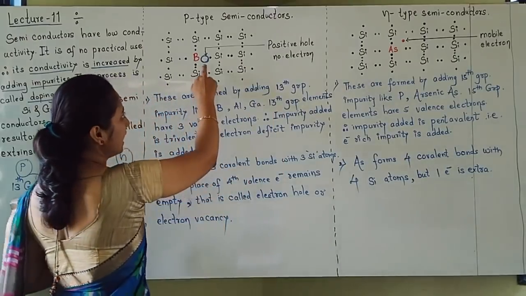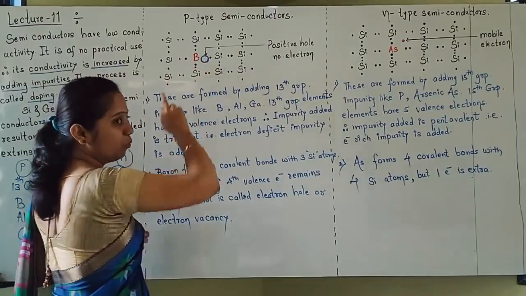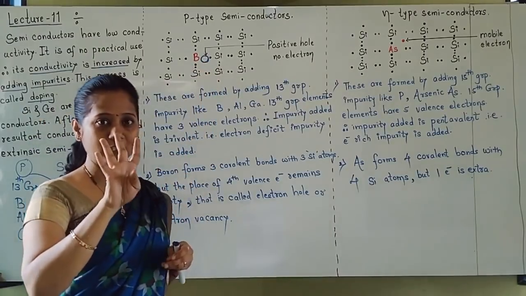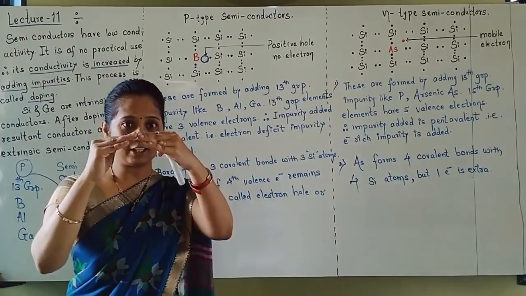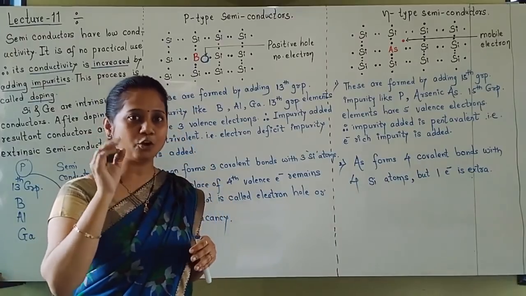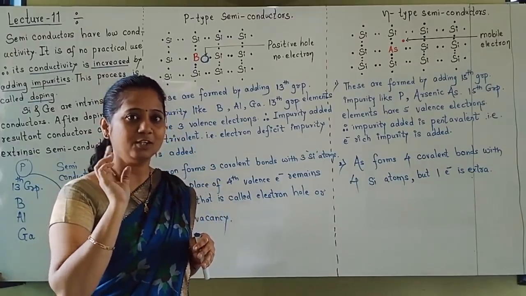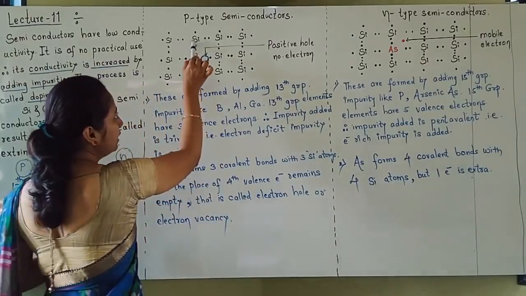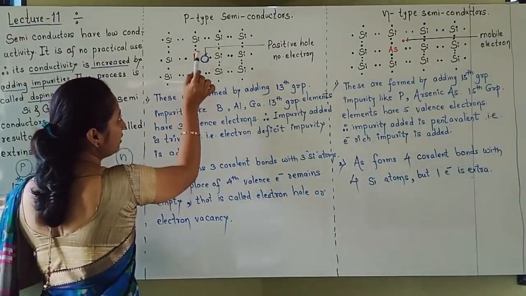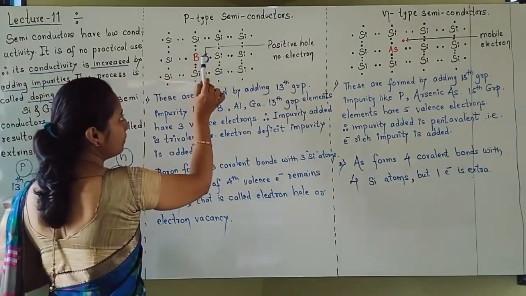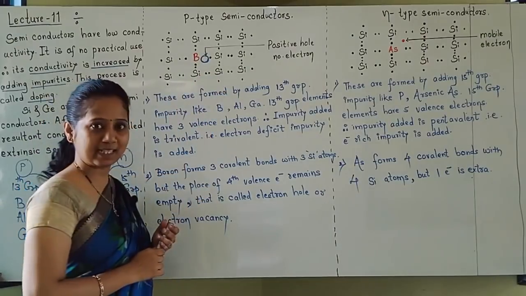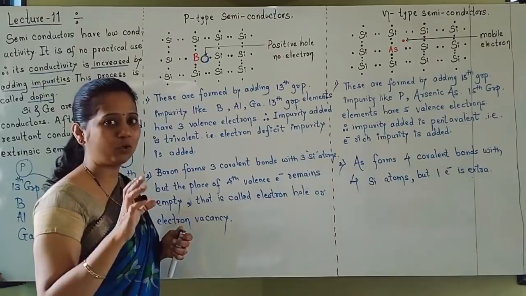First understand that here one electron is less. Why is one electron less? Silicon has 4 valence electrons. Silicon is replaced by boron. Boron has only 3 valence electrons. So boron can form only 3 covalent bonds with the surrounding silicon atoms. But one electron is less, and that is called a hole being created.